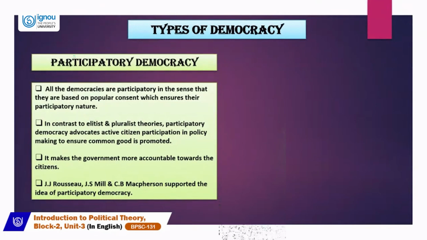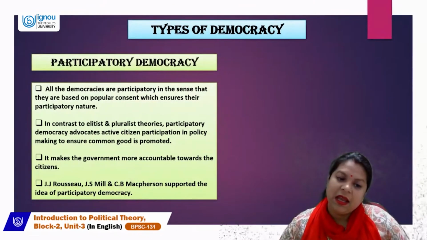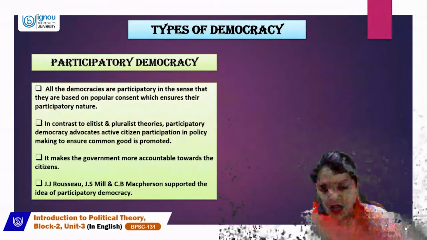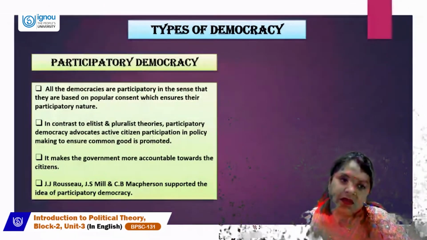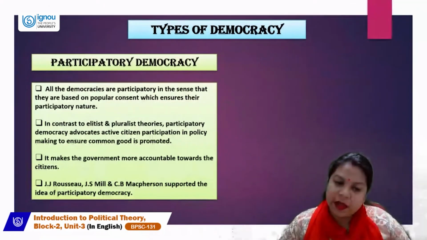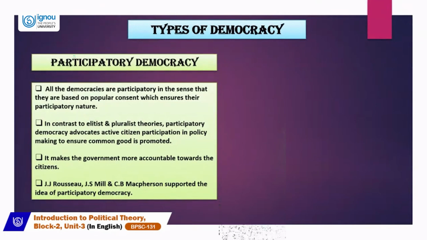So participatory democracy is saying that this system of democracy can make the government more accountable towards the citizen. So who are the supporters of this participatory democracy? It is J.J. Rousseau, J.S. Mill, C.B. Macpherson who supported this idea of participatory democracy.